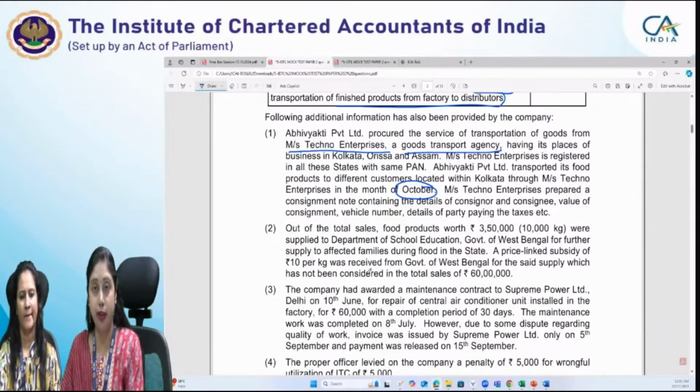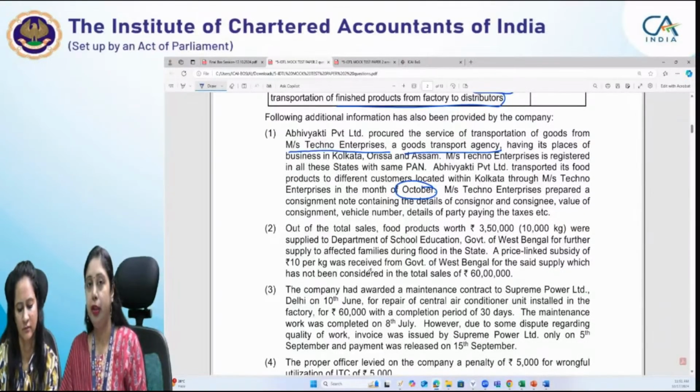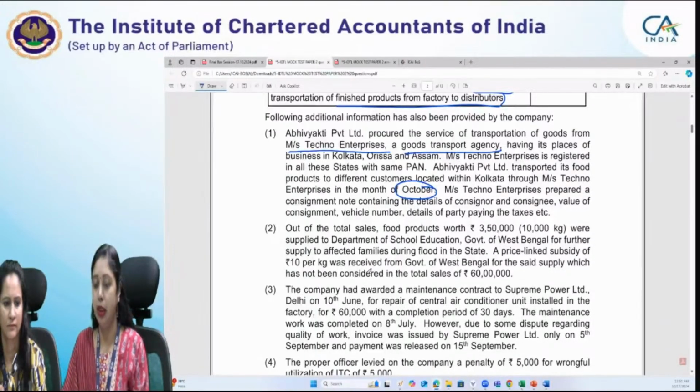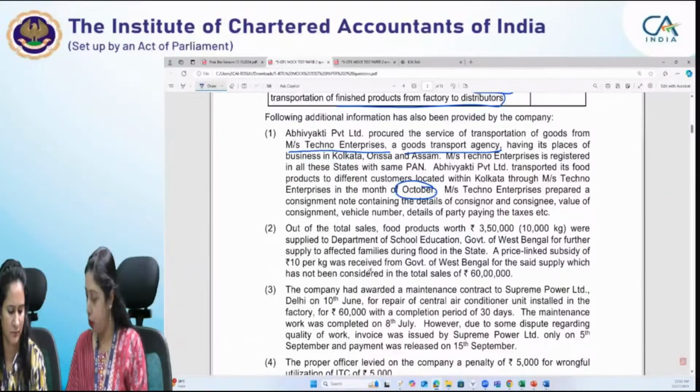So here they have kept a different month for this particular information. So this question has information for different months. Majority of information is given for September month, but one of the informations is for October.